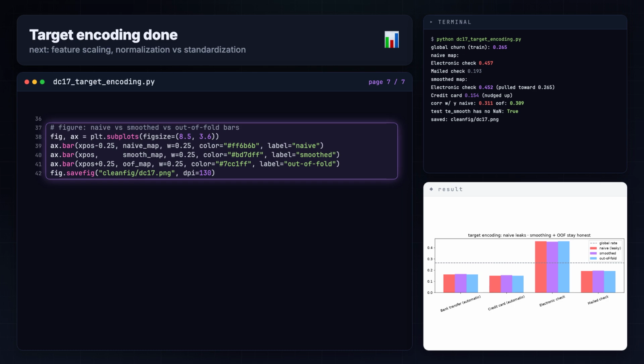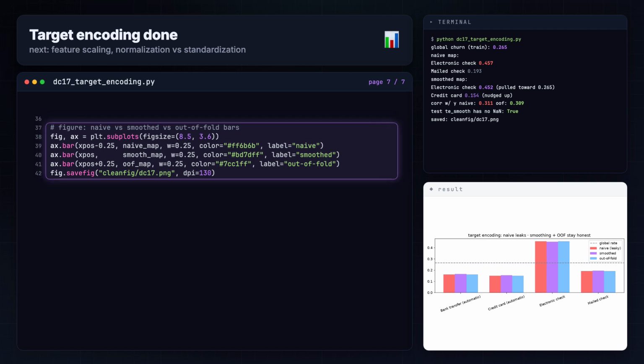So target encoding is a sharp knife. Smoothing and out of fold make it safe. Naive use leaks the answer. When in doubt, for low cardinality telco columns, one hot is the safer default.